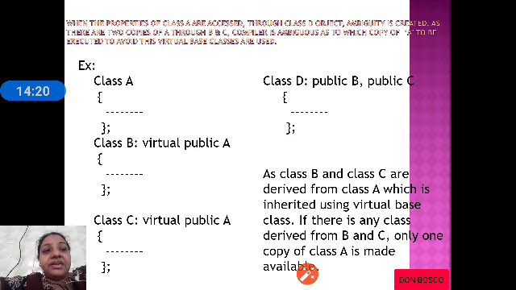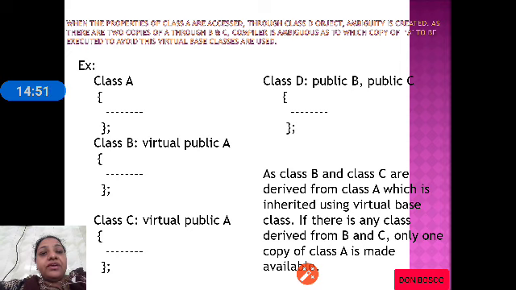As class B and class C are derived from class A, which is inherited using virtual base classes. If there is any class deriving from B and C, only one copy of A is made available. So, in the previous example we saw D will have two copies of A, one through B and one through C. To avoid this, we added a word virtual.